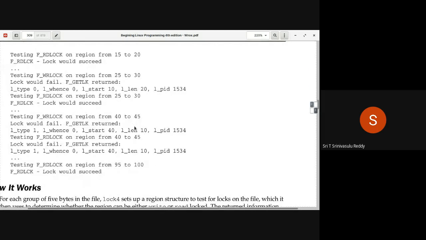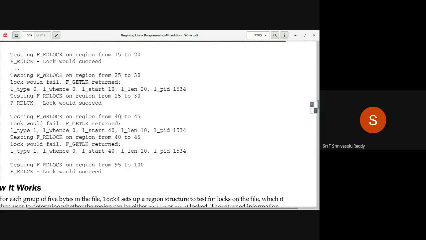Now after that, from 30 to 35 and 35 to 40, it's possible for you to get the lock. That's why he has not put any output on that, just dot, dot, dot. You will get similar output as that of 0 to 5.